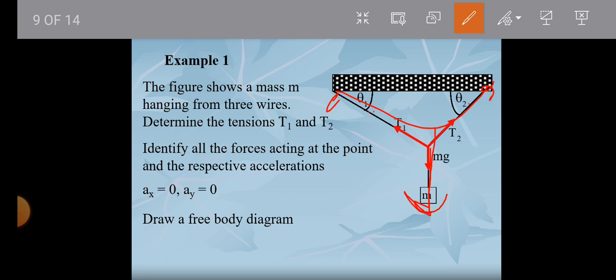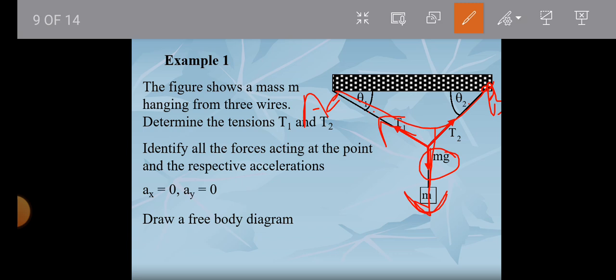The mass is going to exert an mg force going downwards. T1 is a force at point A, and T2 is a force at point B. Our wire is attached at point A and there is a force acting there, and our wire is attached at point B and there is also a force acting there.